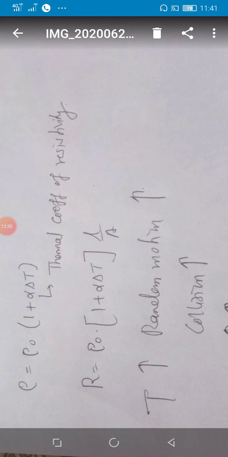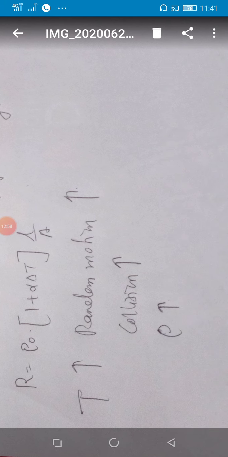Okay, student. Now just one more concept, temperature dependence of resistor, student. Here I have written one formula: resistivity rho = rho0 (1 + alpha delta T). Rho0 is the initial resistivity, which shows how the resistivity changes. Alpha is the thermal coefficient of resistivity, student. Now what happens with increase in temperature? Random motion increases. And what is the meaning of random motion increase? Collisions will increase. And when collisions increase, the resistivity will definitely increase because the relaxation time is decreasing, student. This is in the case of a conductor.